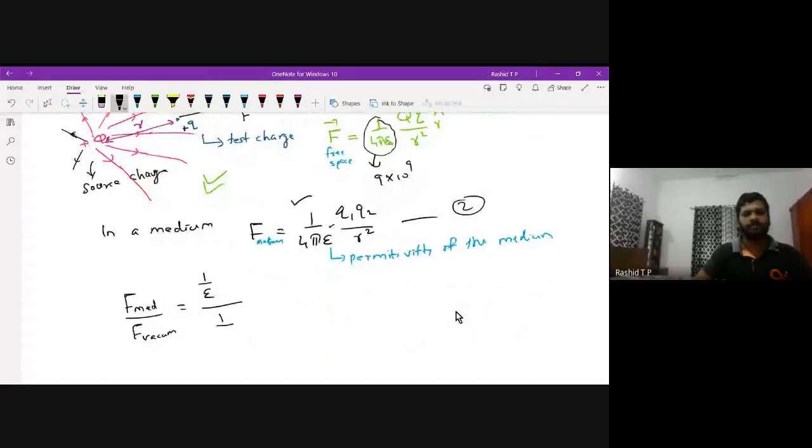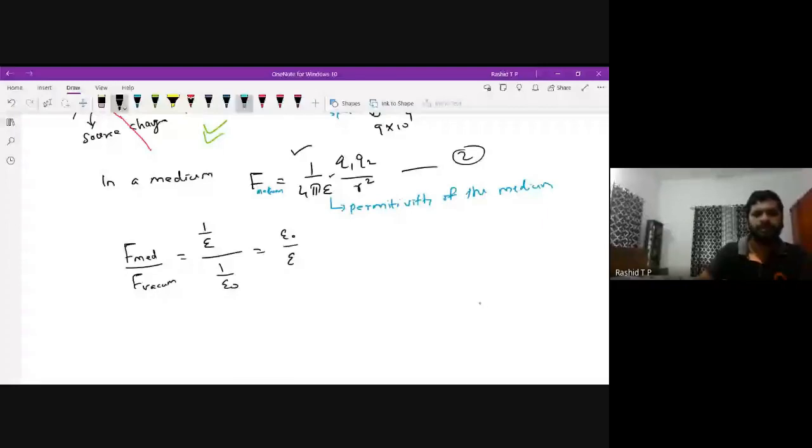This is epsilon 0 divided by epsilon. Sorry, epsilon by epsilon 0 is epsilon r, because epsilon r is equal to epsilon divided by epsilon 0.